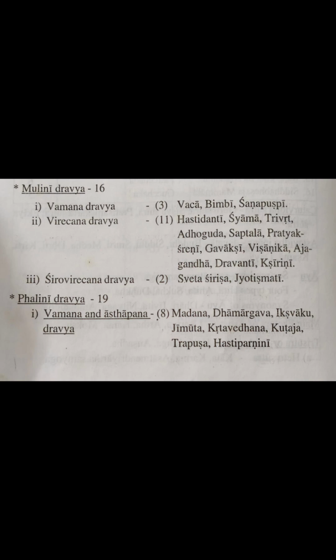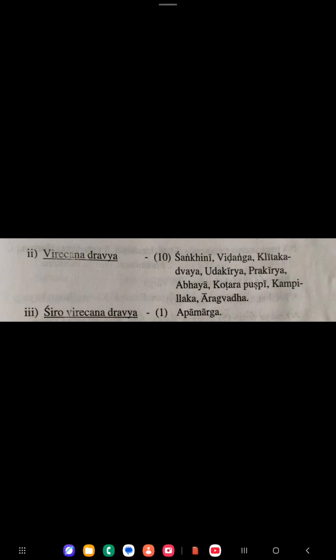Phala of these drugs. Next one is Virejana Dravya, that is total 10 in number. Shankini, Vidanga, Klitaga Dvaya, Udagirya, Prakirya, Abhaya, Kotara, Pushpi, Kampillaka, Aragvada. So these Phalas we use for the Virejana Karma, and only one Shiro Virejana Dravya which uses the Phala, that is Apamarga. Okay, so these Shiro Virejana Dravyas under the Moolini and Phalini are very, very important.